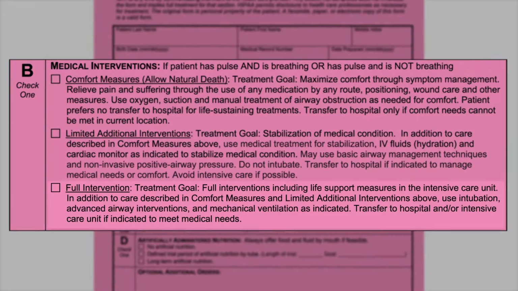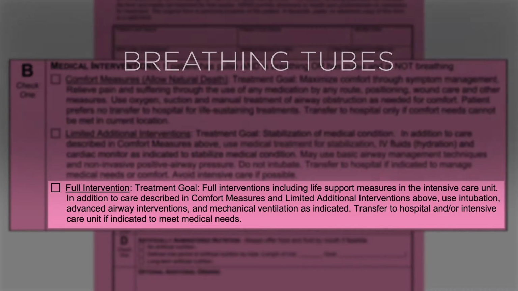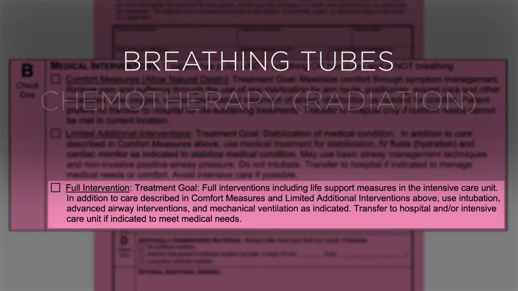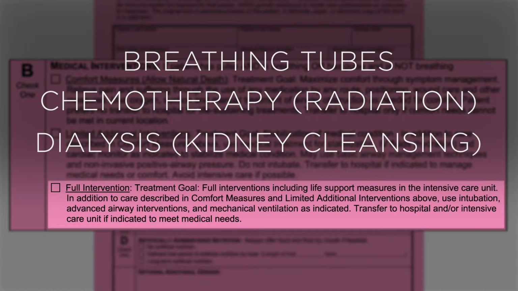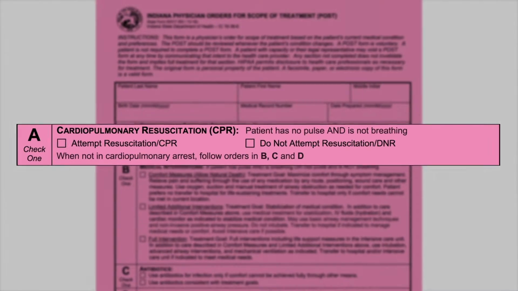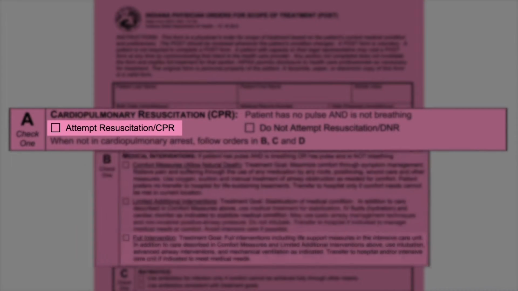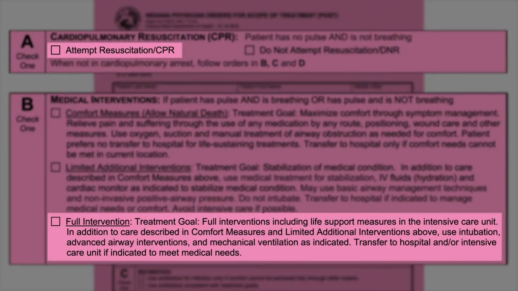Full treatment includes life support measures in an intensive care unit, including a breathing tube and breathing machine. Chemotherapy or radiation for cancer and dialysis or kidney cleansing machines also fall into this category. If you wish to have CPR attempted in Section A, you really must select full treatment in Section B because you will be placed on a breathing machine in the intensive care unit as part of the resuscitation process.